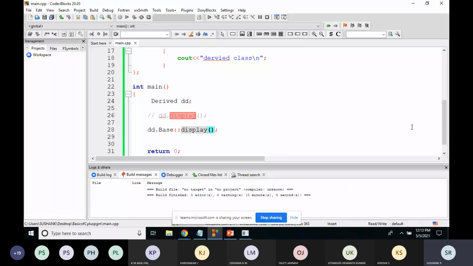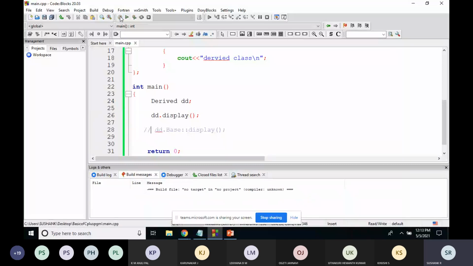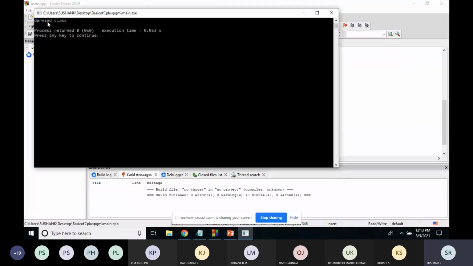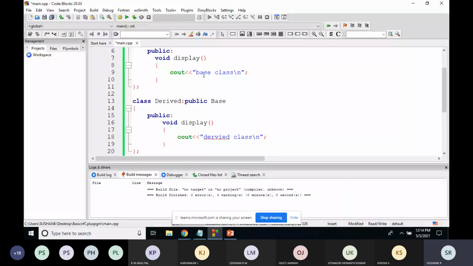Any doubt here? If I write this statement, the function which is there in derived class will be displayed. See the output, you will get the output as derived class. The derived class function will be executed because preference will be given to that. Sir, I don't want to execute the display function of derived class, I want to execute the display function of base class.